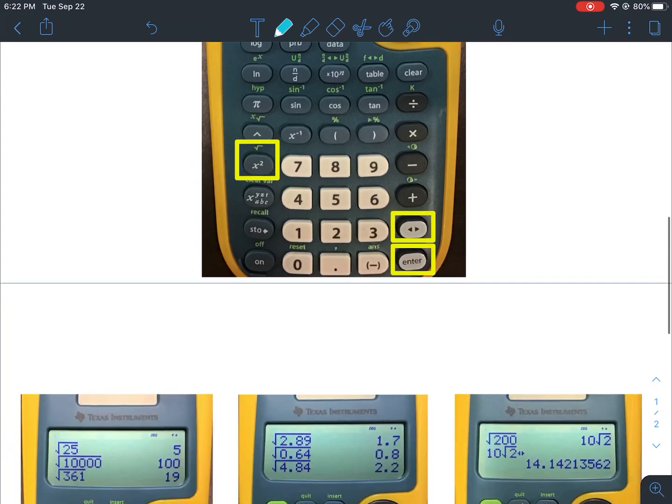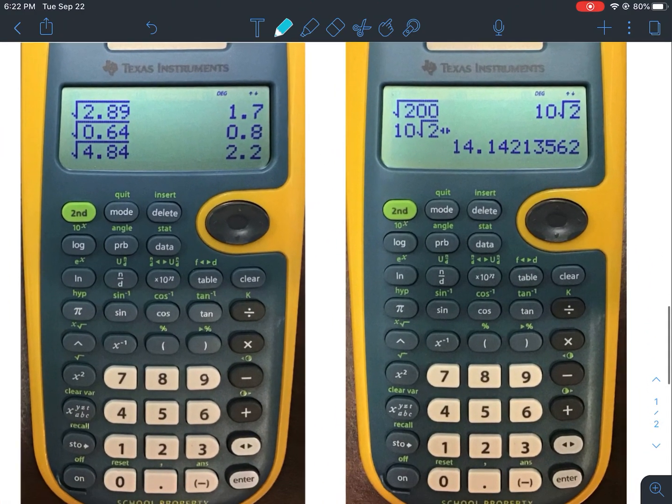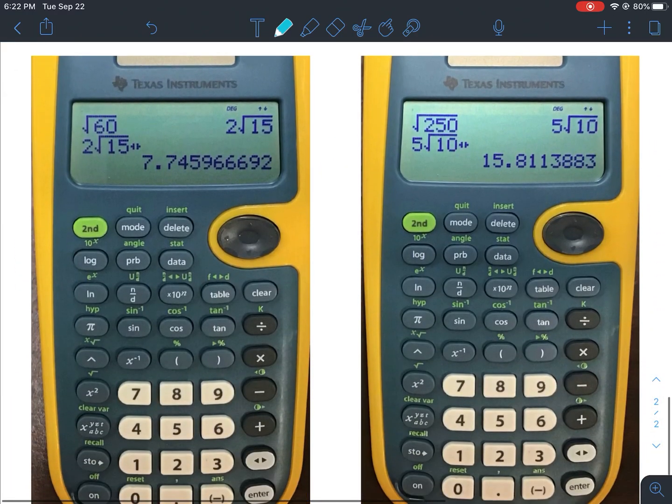So let me show you some more examples. The square root of 200 gives you back 10 root 2. As soon as it gave me that root symbol, I know it's an irrational number. So 10 root 2 is 14.1421, and it keeps going on forever. The square root of 60 gives me 2 root 15. So again, it gives me the root sign. I know it's an irrational number. 7.7459 and so forth would be the square root of 60.